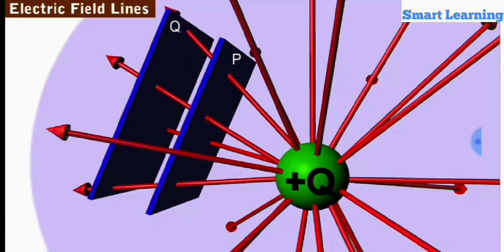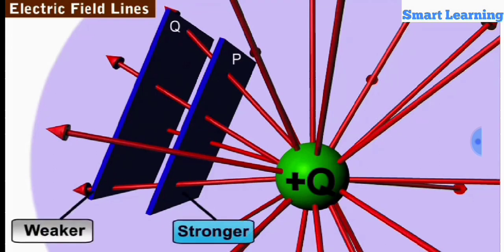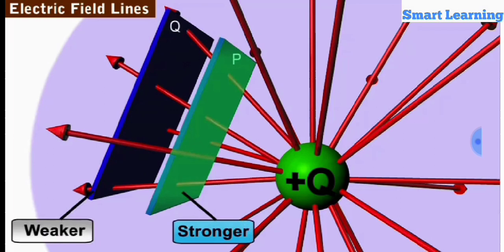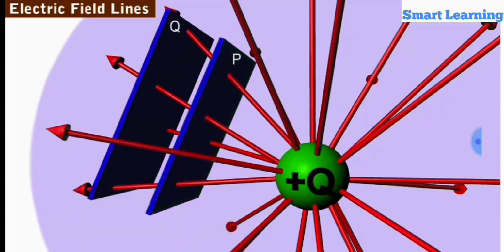This indicates the strength of electric field at P is greater than that at Q, as the field strength varies from region to region.